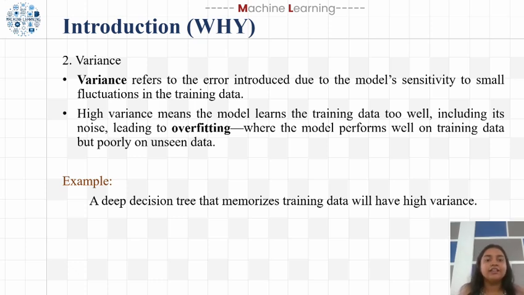In short, high bias is associated with underfitting, where the model is too simple, whereas high variance is associated with overfitting, where the model is too complex.